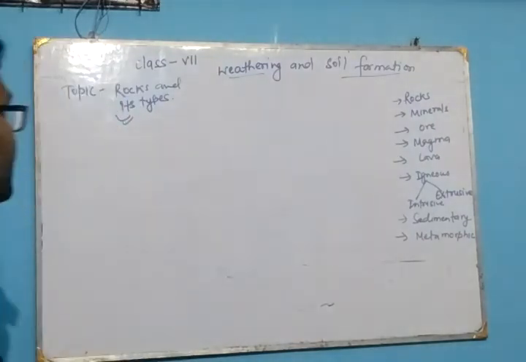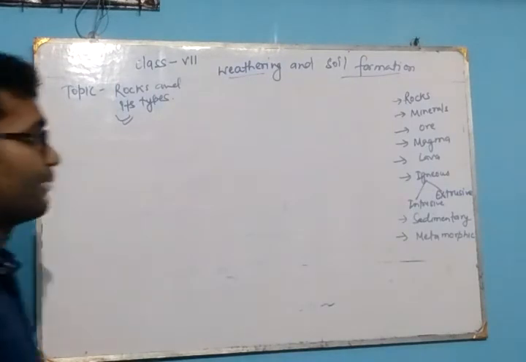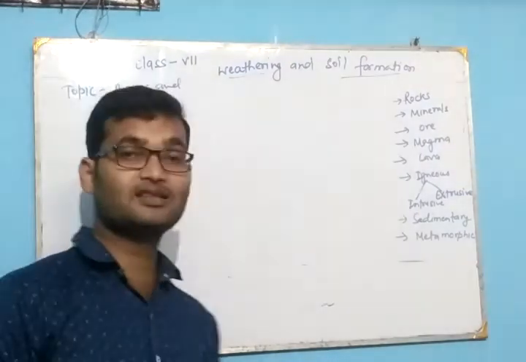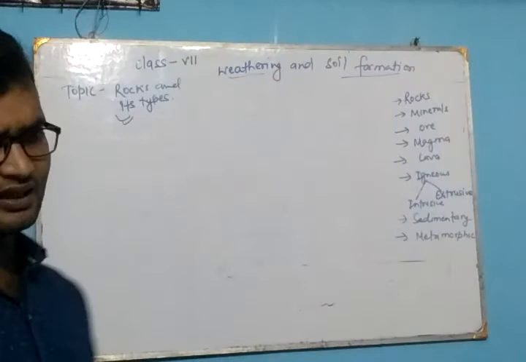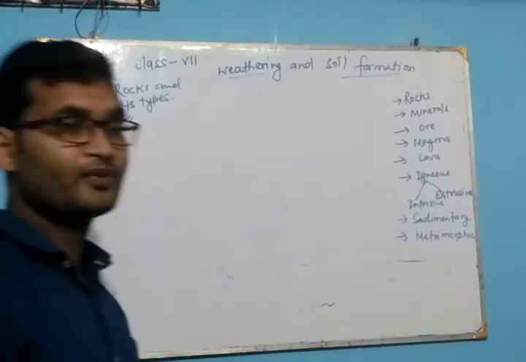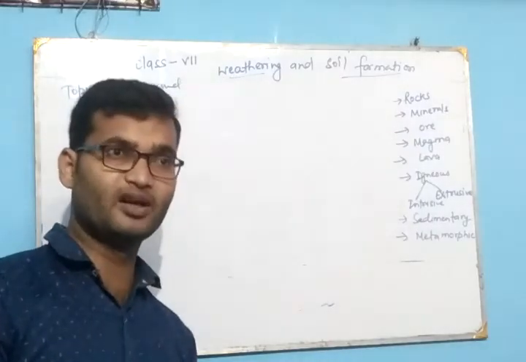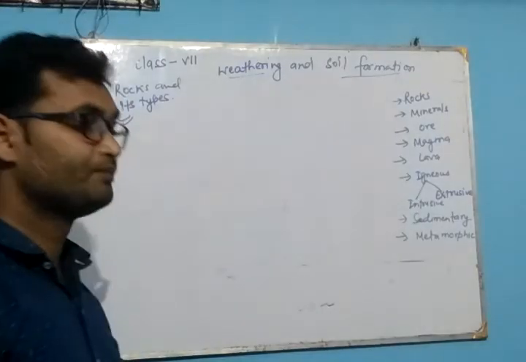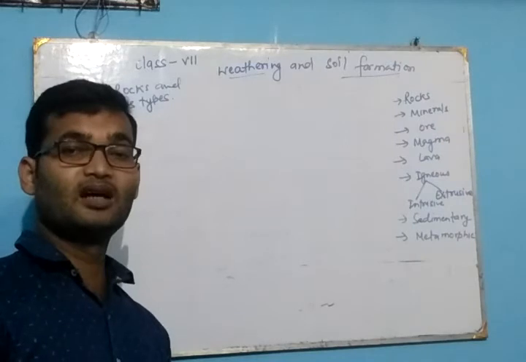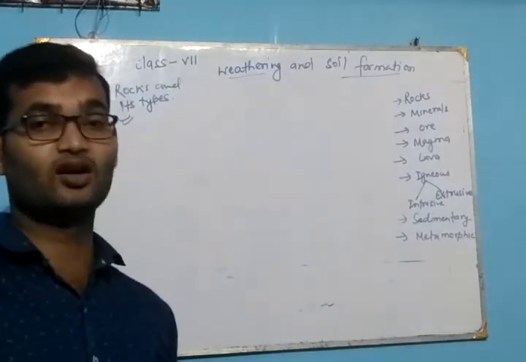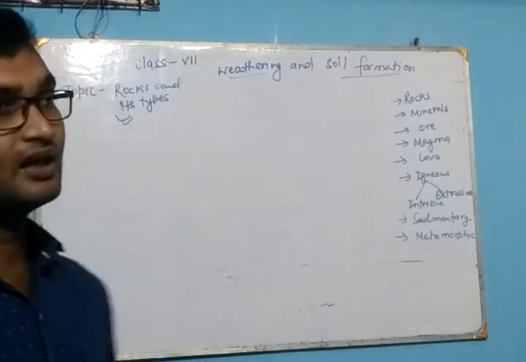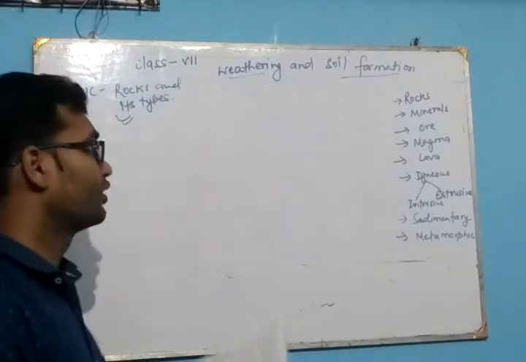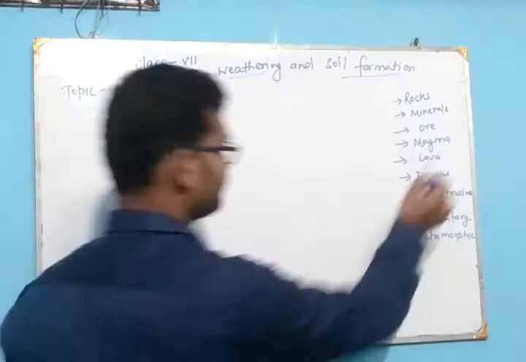Now, what is magma and what is lava? In the previous video we learned about the crust, mantle and the core. In the mantle, the substance under the earth surface is in the molten state, and this molten state is known as magma.